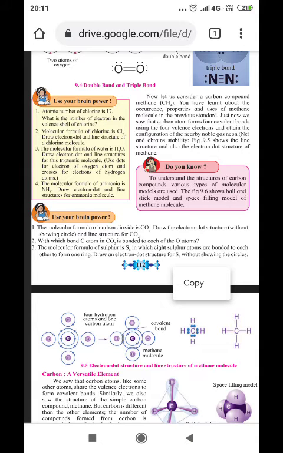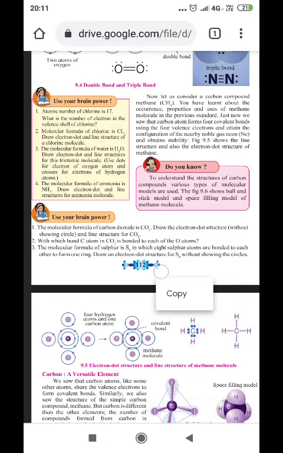Use your brain power. Atomic number of chlorine is 17. What is the number of electrons in the valence shell of chlorine? Definitely, the electron configuration is 2, 8, 7. Therefore, the valence shell has 7 electrons. The molecular formula of chlorine is Cl2. Draw the electron dot and line structure of the chlorine molecule. It will be the same as the hydrogen molecule.